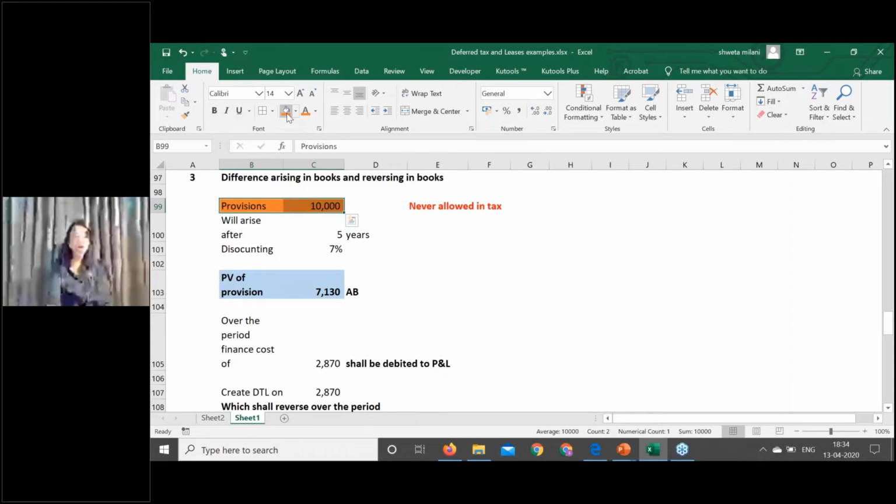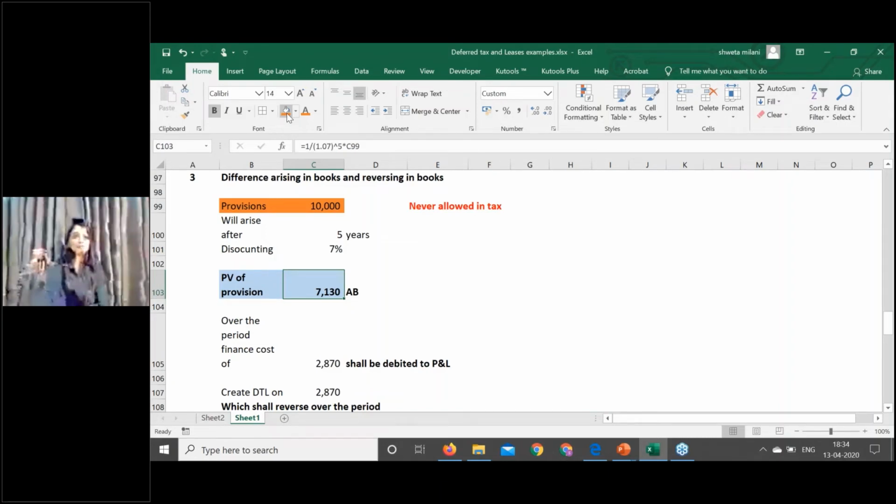But now under Ind AS, any provisions which are long-term in nature have to be discounted to the present value. So this provision was discounted using the risk-free rate of return, and the present value of the provision is 7,100. Today, on day one, the provision appearing in your books of accounts is 7,100. This is never deductible for tax purposes, so comparison with tax is not required. But understand, today the provision is appearing at 7,100, correct? Over a period, you will debit the finance cost.